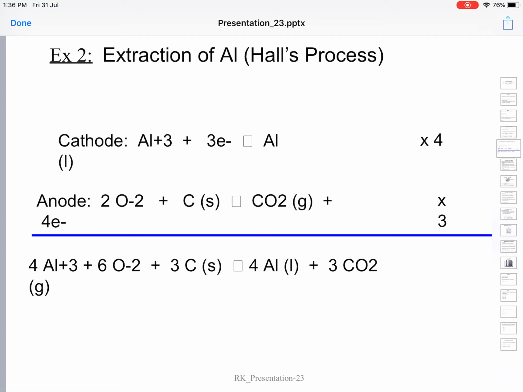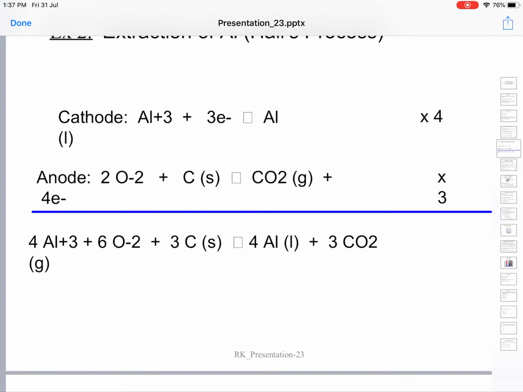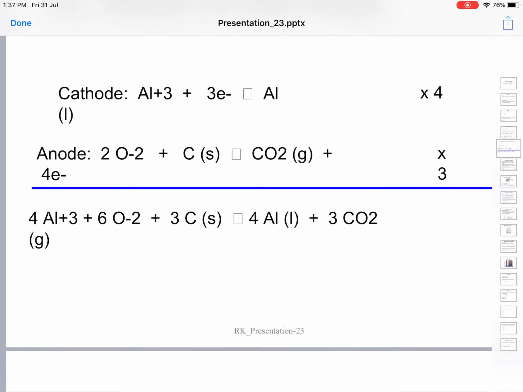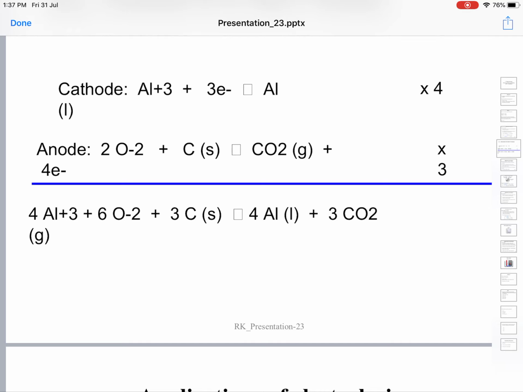So the positively charged aluminum ions present in the solution go to the cathode, and each aluminum ion carries 3 units of positive charge. So when they go to the cathode, each aluminum ion picks up 3 electrons from the cathode and turns into an aluminum atom, and thus aluminum metal is deposited at the cathode.